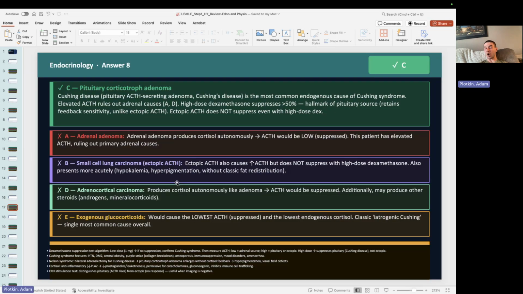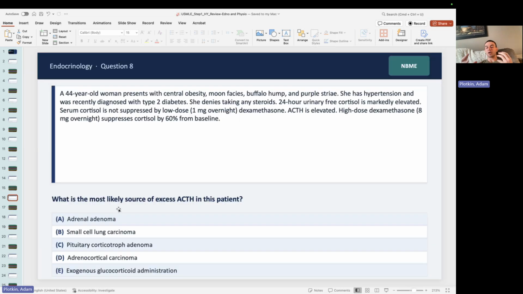So this patient has what we call hypercortisolism. We've got to figure out why and from where, right? When I think about hypercortisolism, it's all the signs and symptoms we see in this vignette, because cortisol has a myriad of functions. It can cause excess fat deposition. It can cause hyperglycemia. It can cause elevated blood pressure, immunosuppression, osteoporosis, cataracts, glaucoma, so many things it does, right?